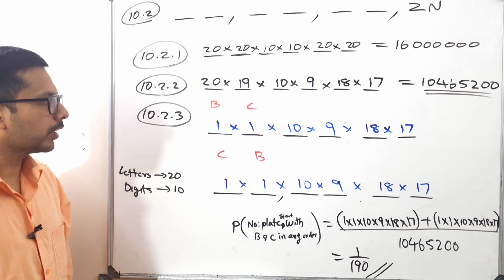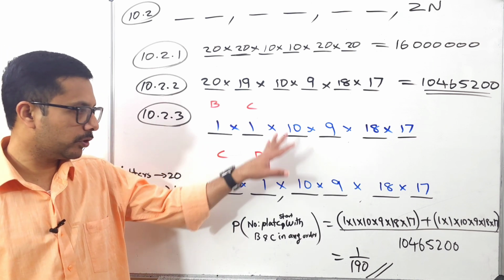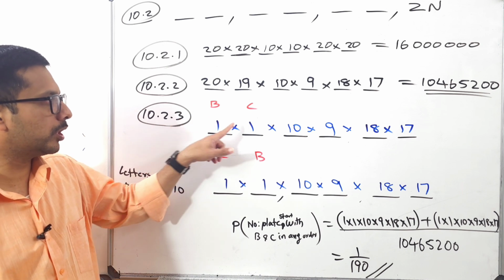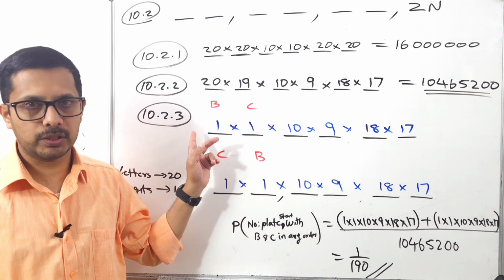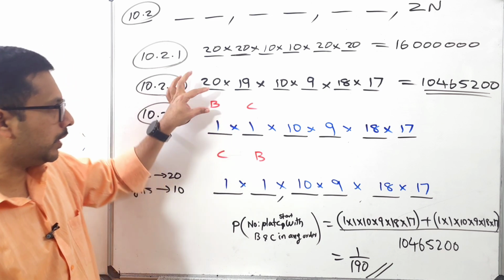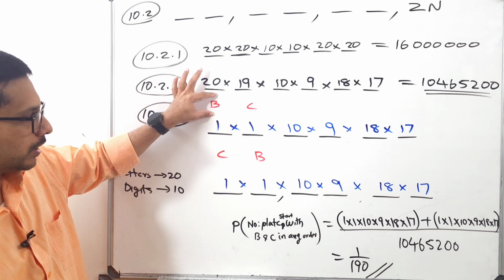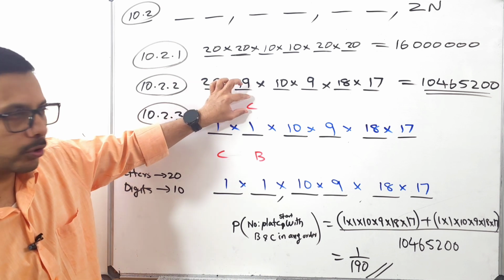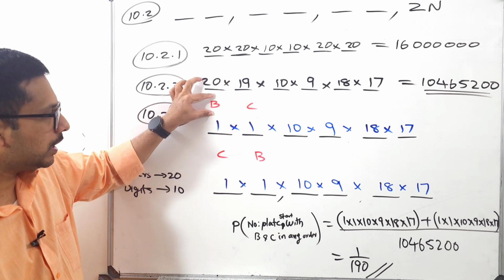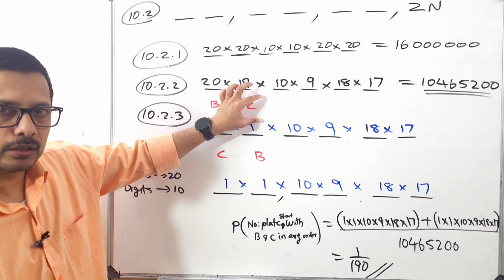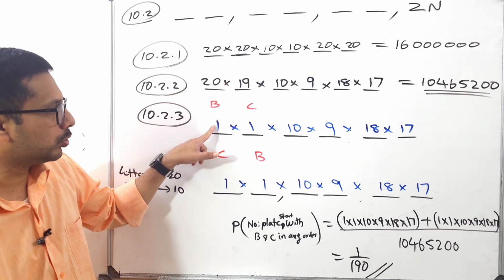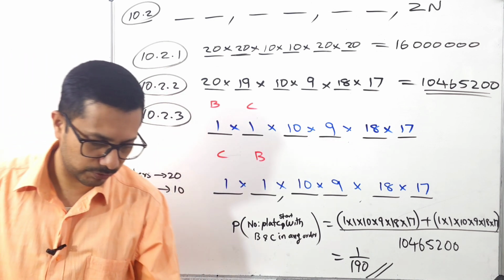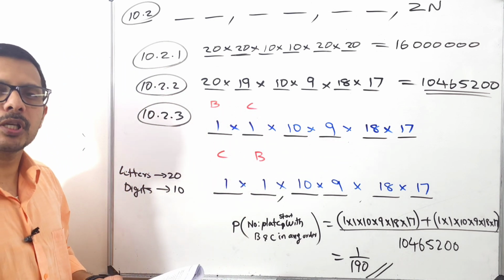You understand? The same question you can do without writing it like this. Here we can write a 2 for the B and C option, 2 times 1 times, and directly you can find the answer. If you use B and C here, how many options do I have? 2. If I use B here, I'm not allowed to use B here; if I use C here, I'm not allowed to use C here. Like that, 2 times 1 times, you will get the same answer. That is question number 10.2.3.